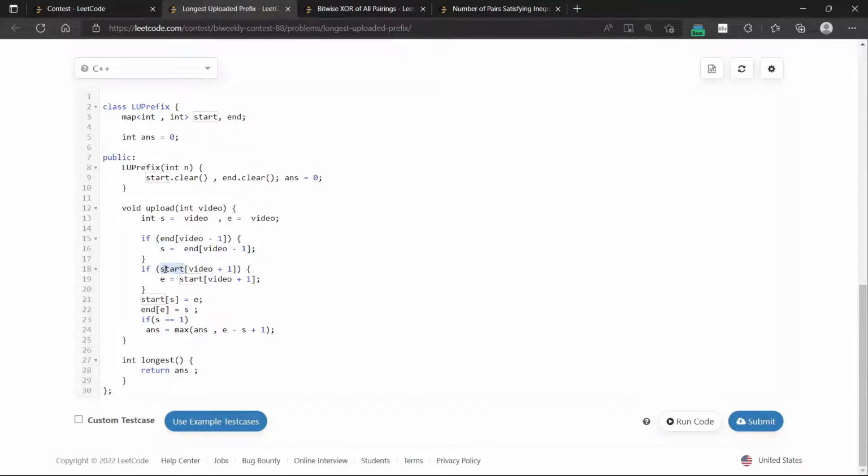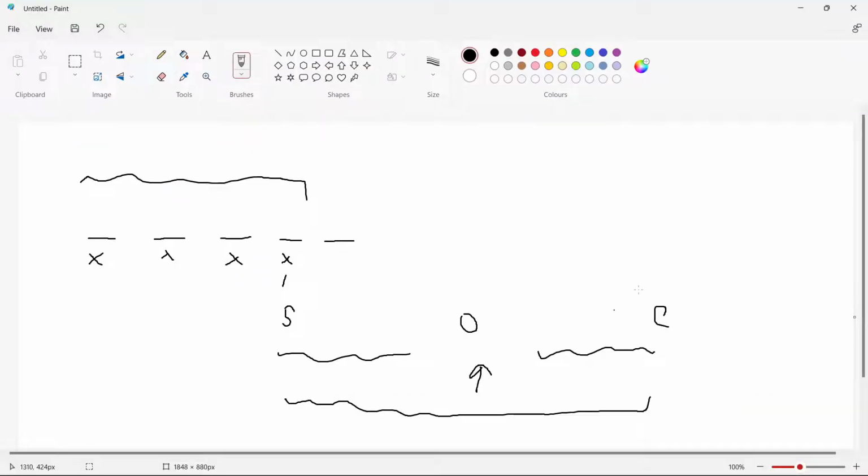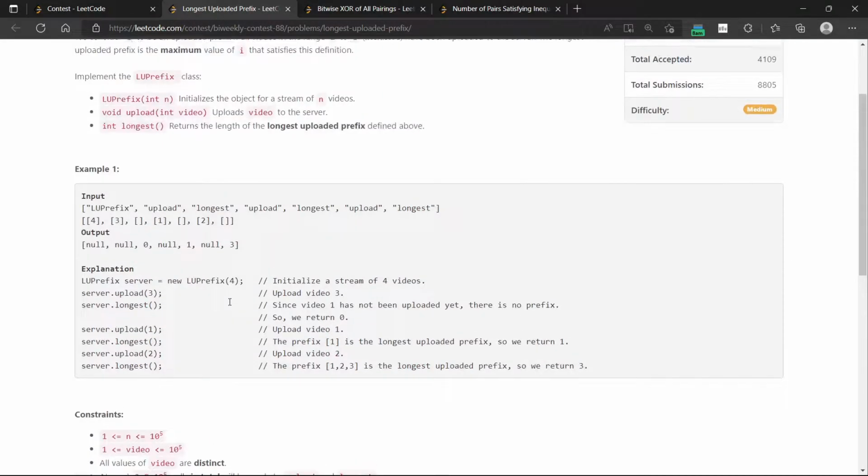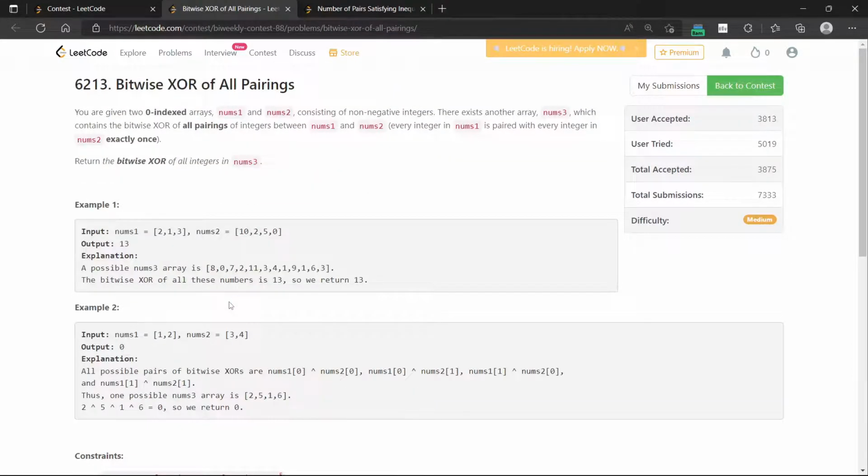And if any video starts from the next position, we update the end position. So this is the end position here. Once we get the start and end, we update our maps as well, with that starting position, that ending position, and so on and so forth. If the starting position is 1, we update our answer to the max of whatever the length of the prefix is. And whenever we call longest, we just return the answer. So this was problem 2, which was quite easy.